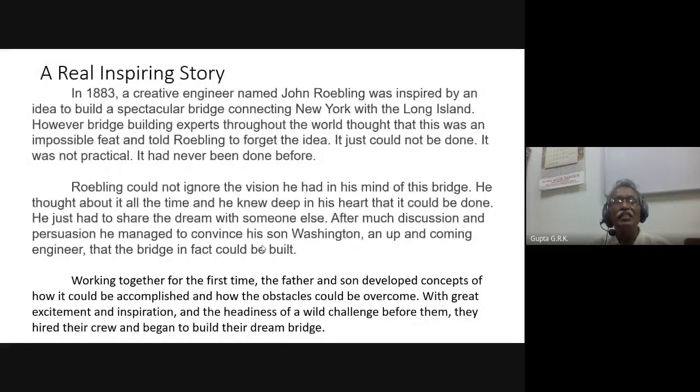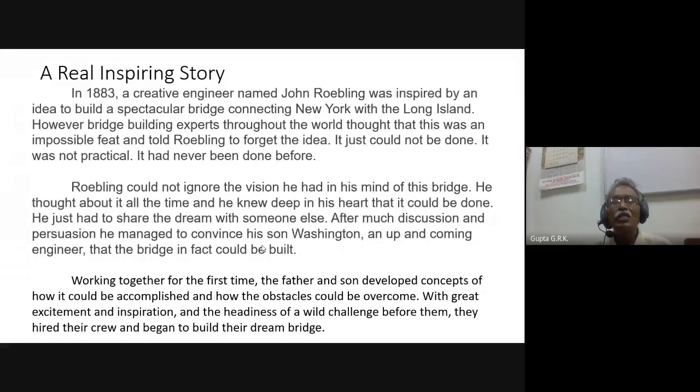In 1883, a creative engineer named John Roebling was inspired by an idea to build a spectacular bridge connecting New York and Long Island. However, bridge building experts throughout the world thought this was an impossible feat and told Roebling to forget the idea. It is a hanging bridge, a very long one. Until then, they had never built such a bridge, and it is a risky and expensive thing, and people discouraged him. People started telling him it just could not be done. It was not practical. It had never been done before.